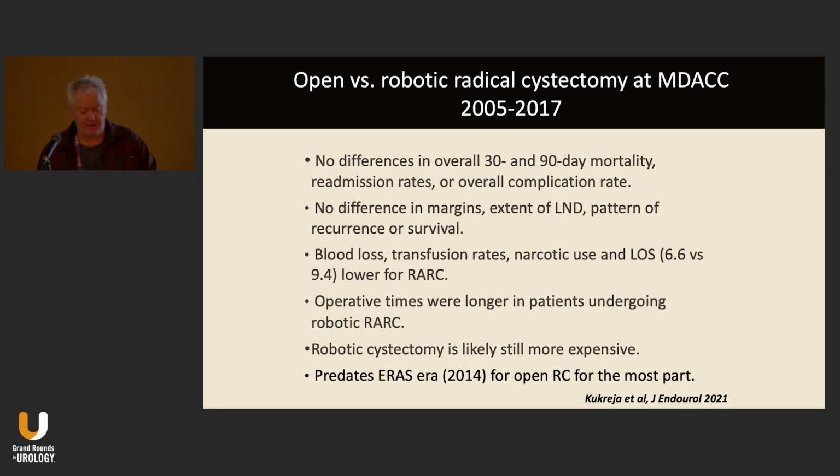So what did we find? We found no difference in the overall 30 and 90-day mortality, readmission rates, or overall complication rates. No differences in margin positivity, extended lymph node dissection, patterns of recurrence or survival. Blood loss, transfusion rates, narcotic use, and length of stay were lower for robotic cystectomy, but operative times were longer after robotic cystectomy, and it was more expensive. And again, this did predate ERAS for most of our open experience.